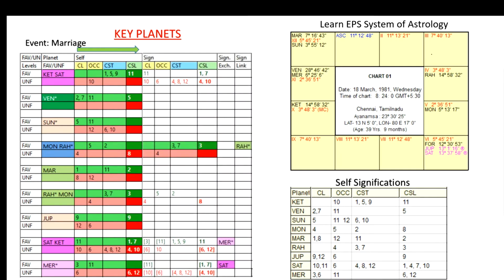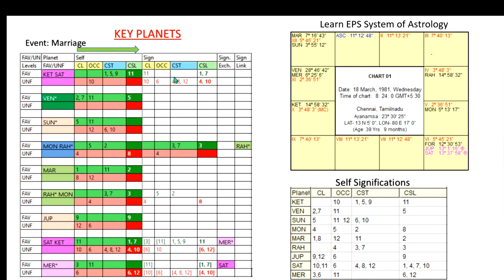For that, we take the sign column. In that, the node planets' second planets' significations are taken here. For example, for Ketu, the second planet Saturn's significations are shown here. Moon's second planet is Rahu. Rahu is shown here, and Rahu's second planet is Moon. Those significations are shown here.